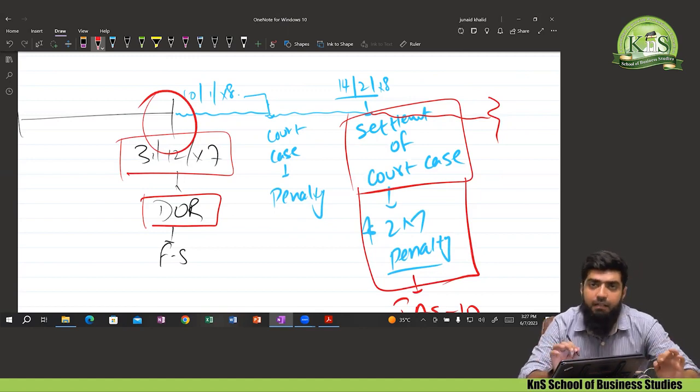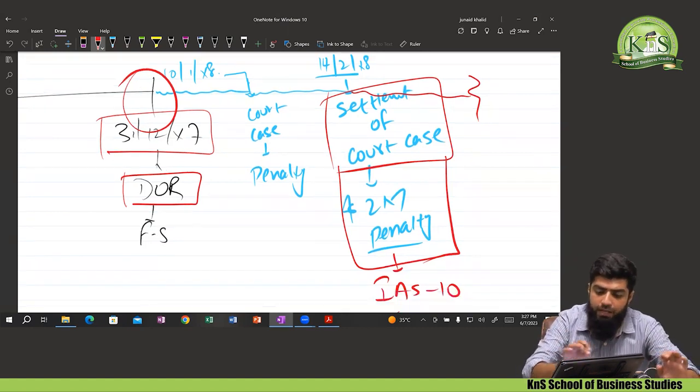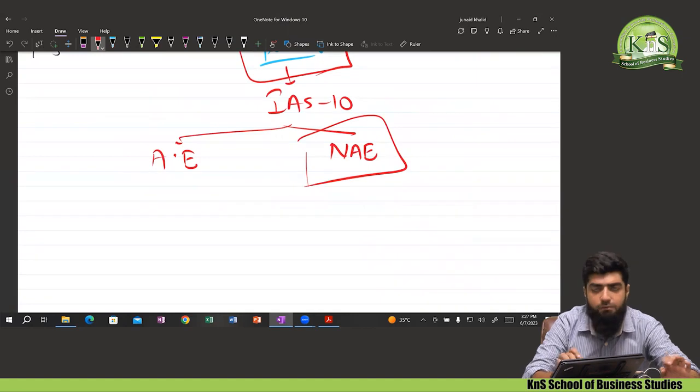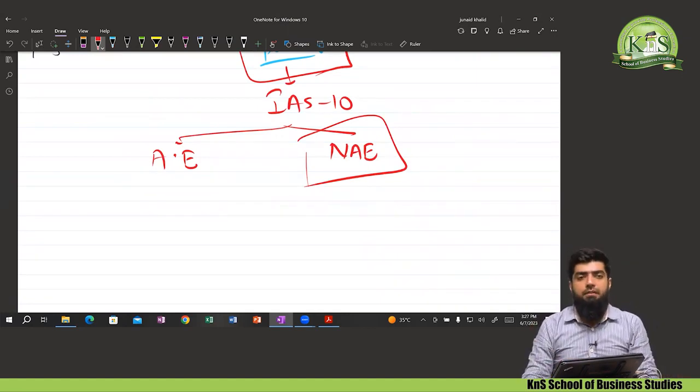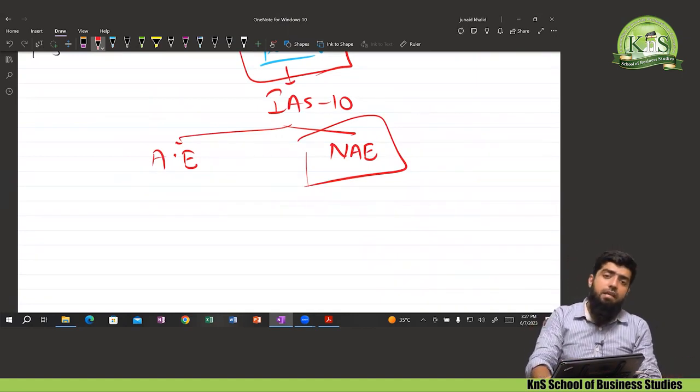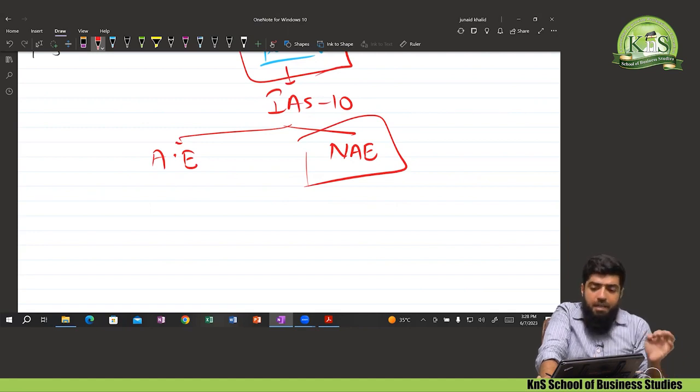It means, yes, that situation falls under IAS 10, but IAS 10 now states that if there were no evidences at the date of reporting, now that event will be considered as what? The non-adjusting event, as there are no evidences at the date of reporting. There were no hints or indicators at the date of reporting. It means this will be considered as a non-adjusting event. Is it clear to everyone?